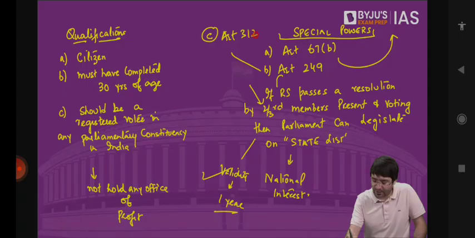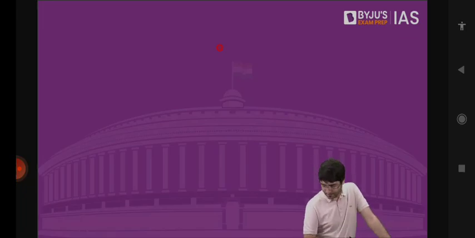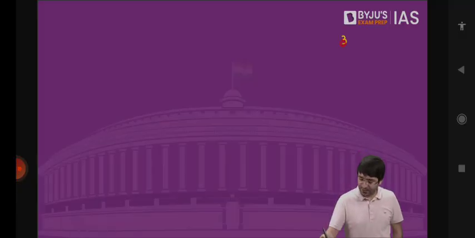How many all India services do we have? Some say 4, some say 3, some say 1. We have 3 all India services. One is IAS, one is IPS, one is Indian Forest Service.